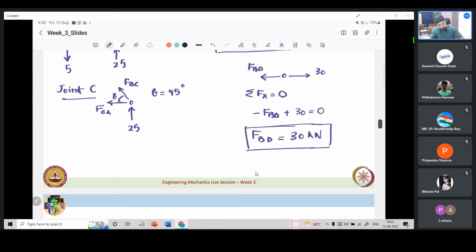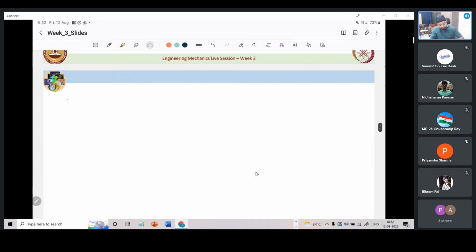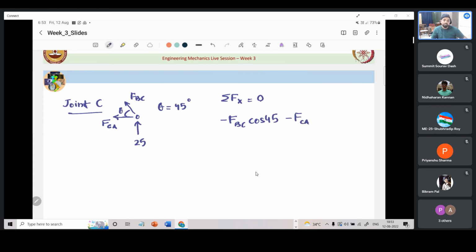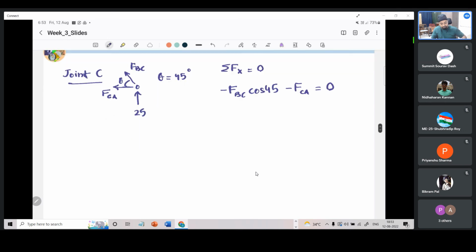Now at this joint we can write the equilibrium equations and solve for the unknowns. So if I were to write sigma Fx equals 0, what will I get? Minus FBC cos 45 minus FCA. Are there any other horizontal forces to account for? These are about all, so this equals 0. So we get one relation from this.